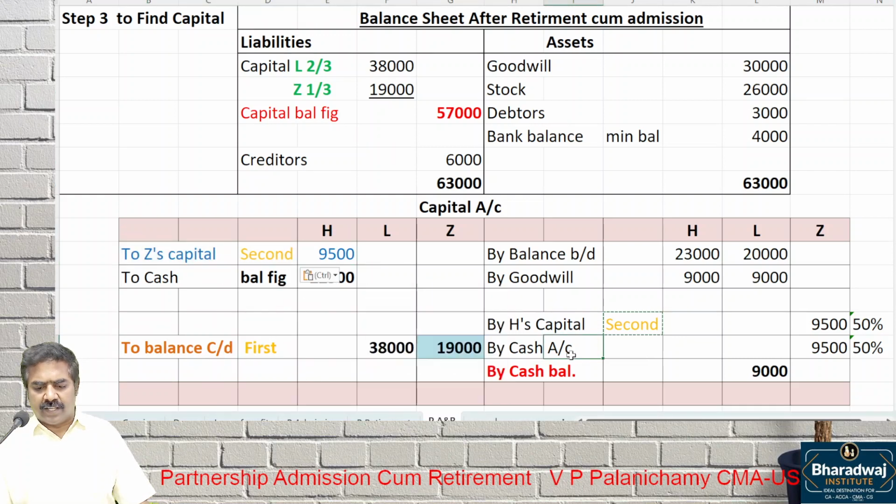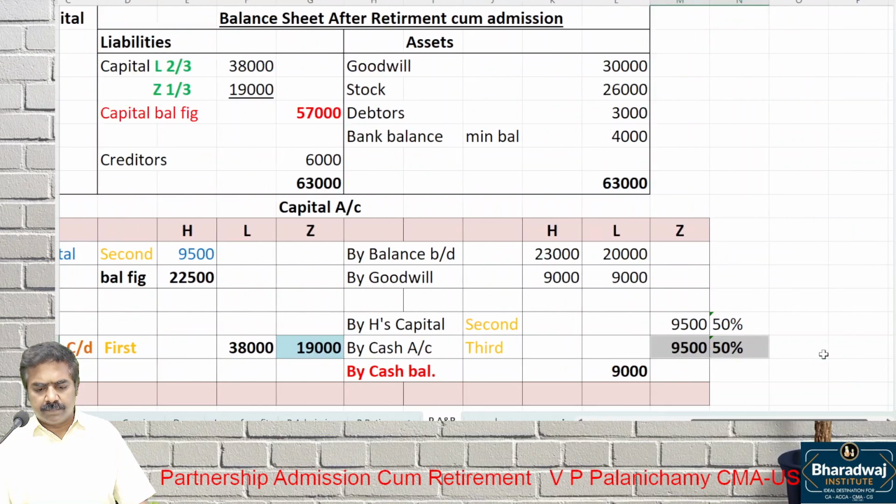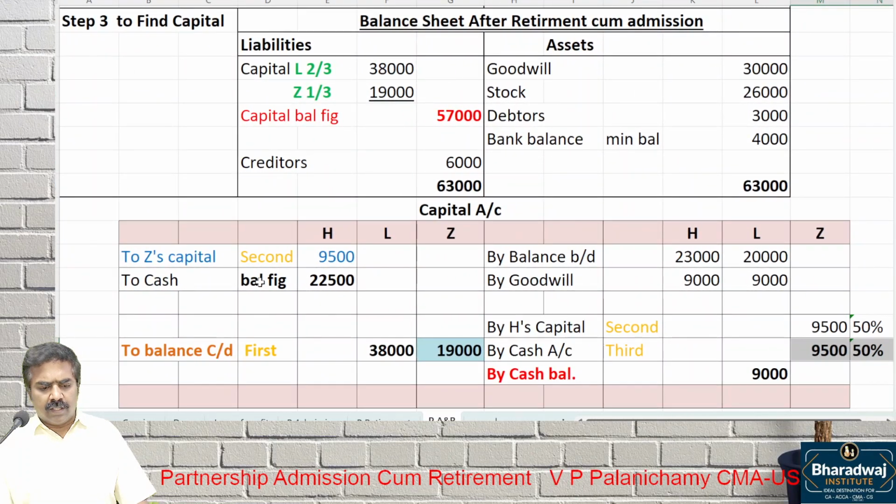This is the third one we work out: 50% of cash brought in by him. Then this is the fourth one. Please note this order of solving also. Then this is the balancing figure in L's capital.